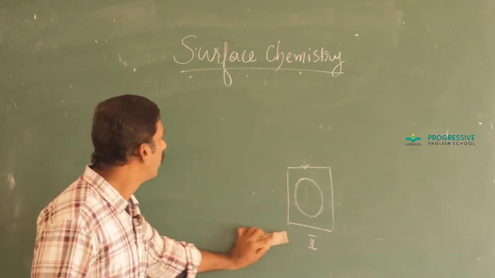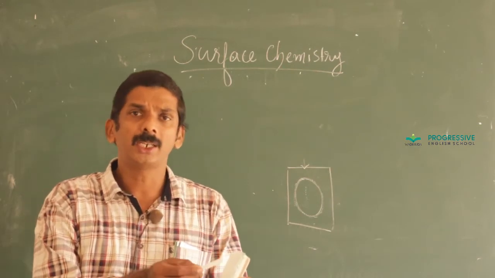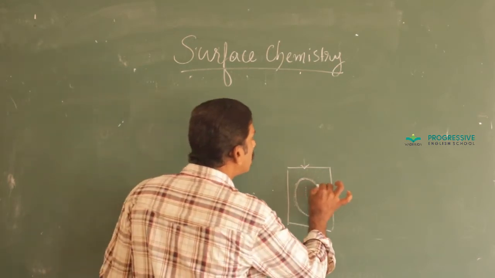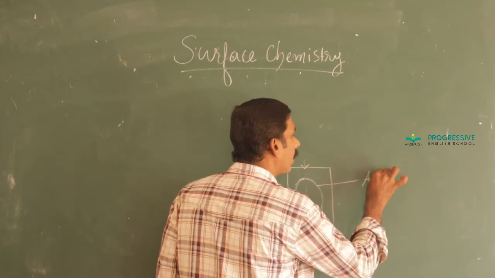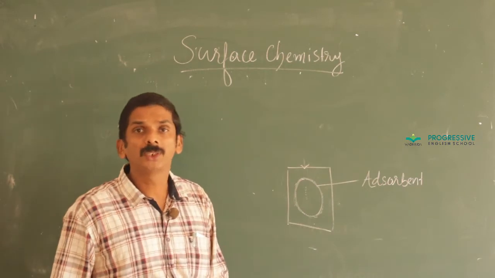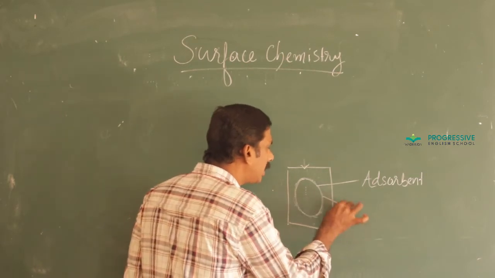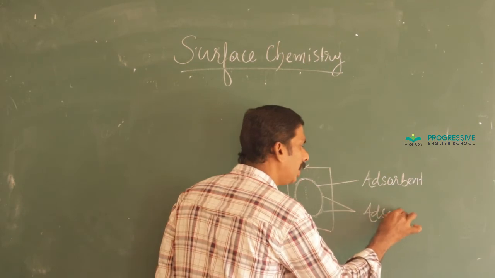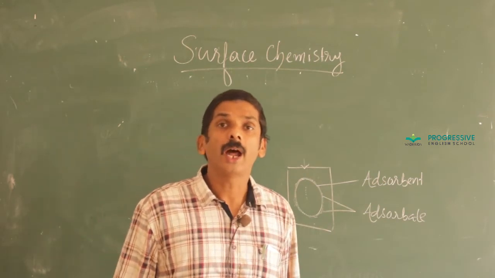In adsorption, a particular species gets adsorbed on another surface. The surface on which adsorption takes place is called the adsorbent, and the species that gets adsorbed is called the adsorbate.